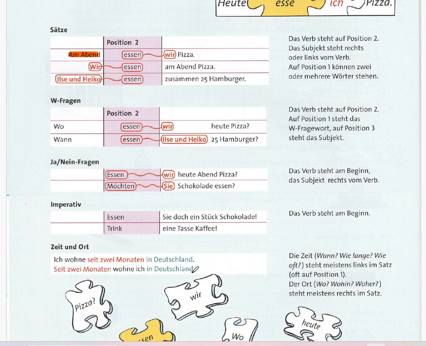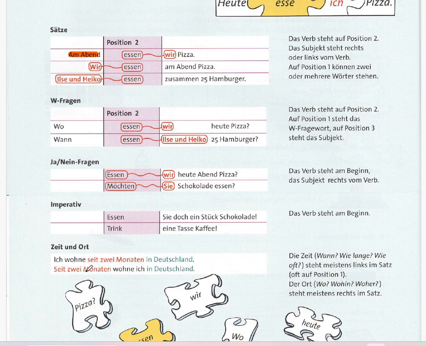For 2 months I have been living in Germany. So the rule is, when there is a time, for example when, how long, how often, it usually comes early in the sentence, often in first position.